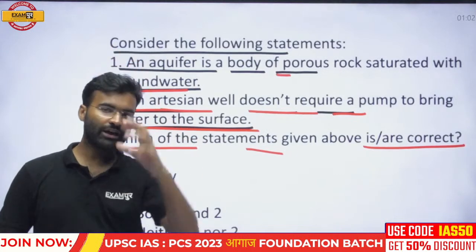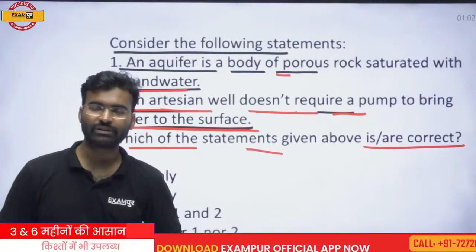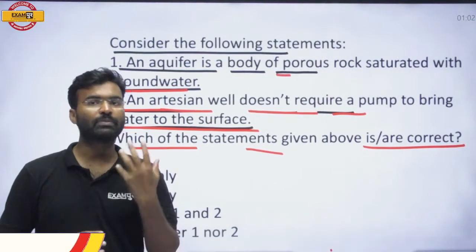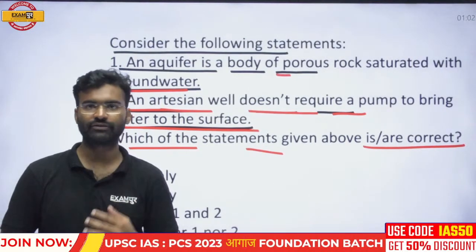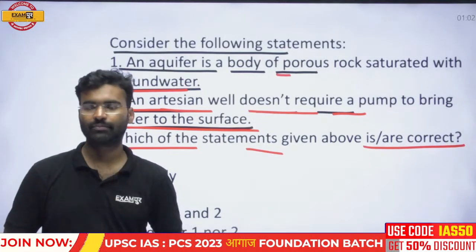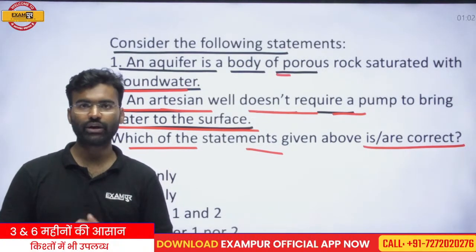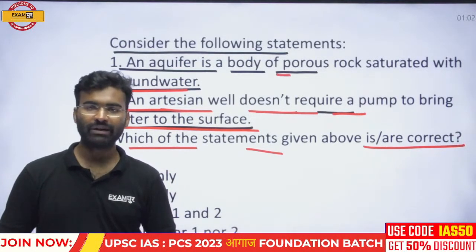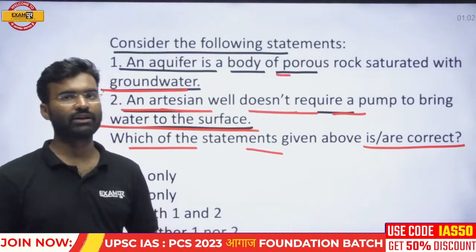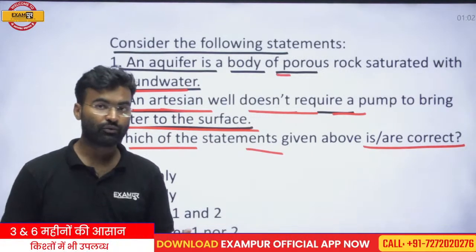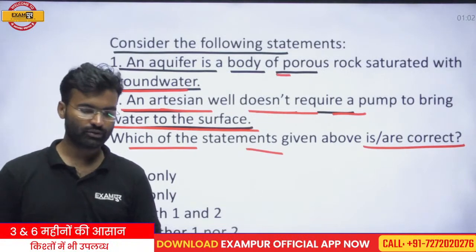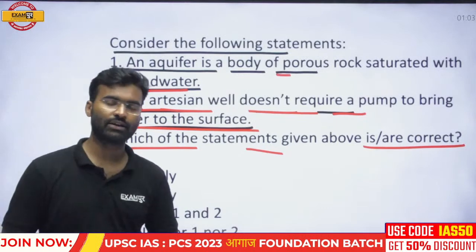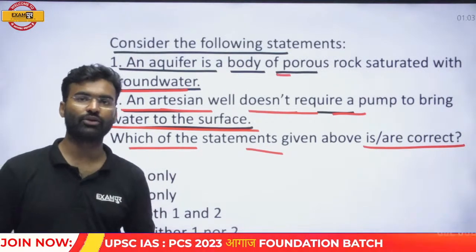Sometimes when the water pressure is not sufficient, then there is a requirement to pump the water from ground surface. In a geyser there is no requirement to pump the water from below. But in wells, sometimes there is a requirement to pump the water from below to outward. And this is also an important feature that I taught in your GC Leong class.